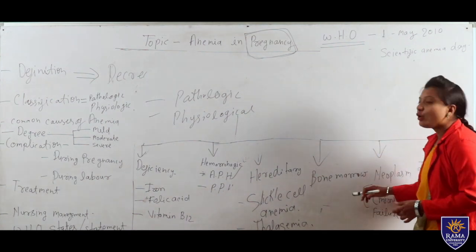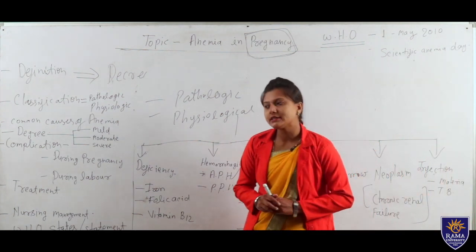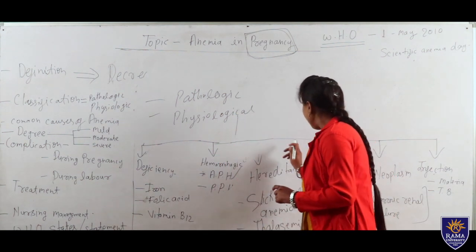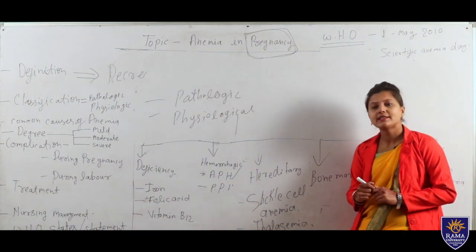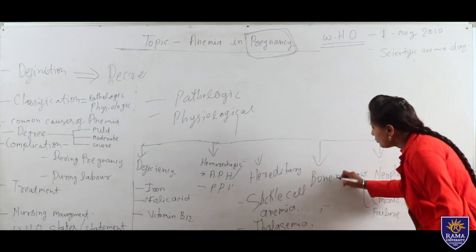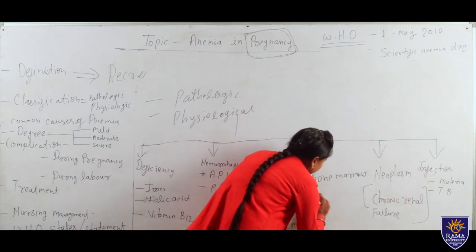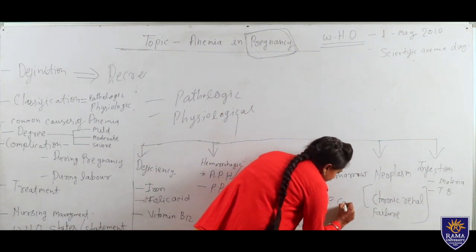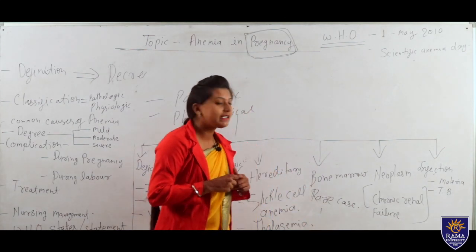Next is bone marrow. Red bone marrow is present in our body. If the bone marrow is affected, then bone marrow transplantation is needed. But this is seen only in rare cases, or in pregnancy. Bone marrow anemia will affect only in rare cases.